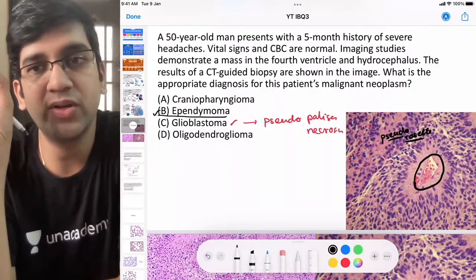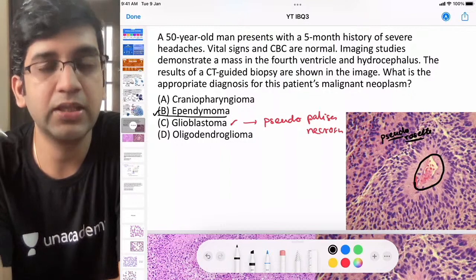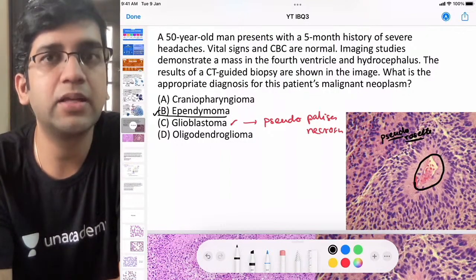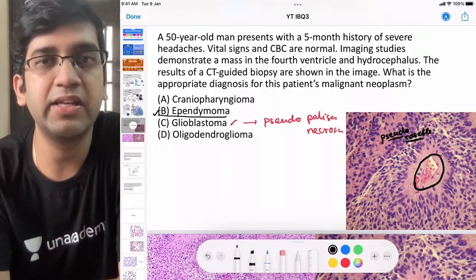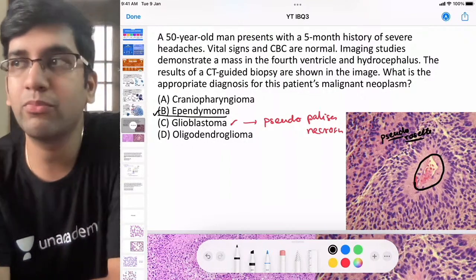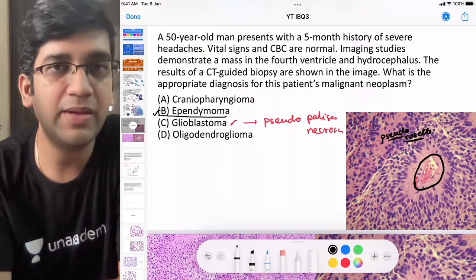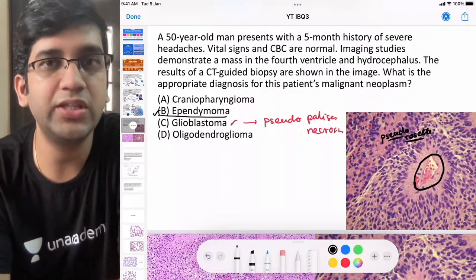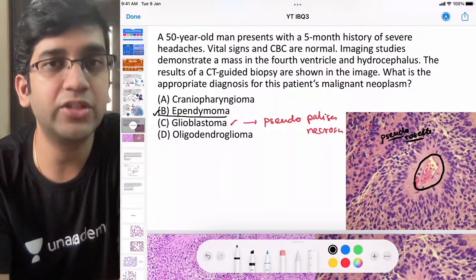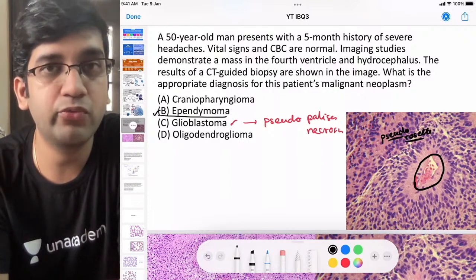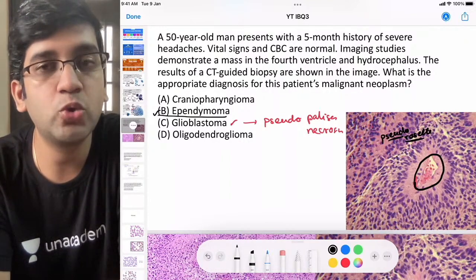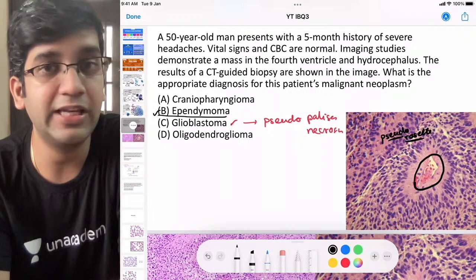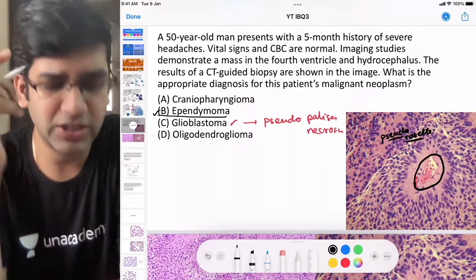I'm sure you went for pseudo palisading necrosis and option C because you have seen similar images multiple times in many sessions by many educators. The thing is, looking only at the image is a major flaw for most of us. When you are given a question, please read the question. There will be subtle hints in the question. Those are more important than the images. Please don't just look at the image in any question for any subject. Let's read the question again.